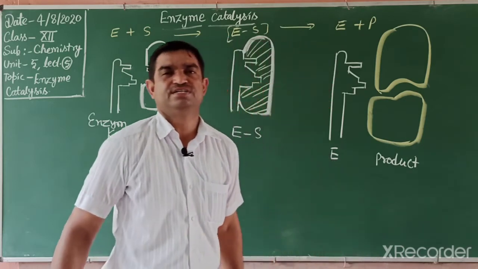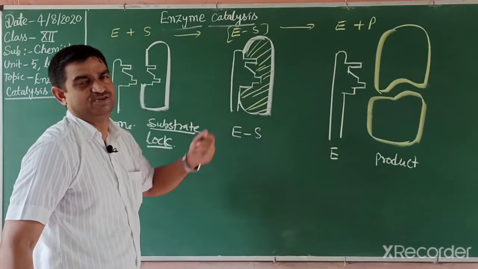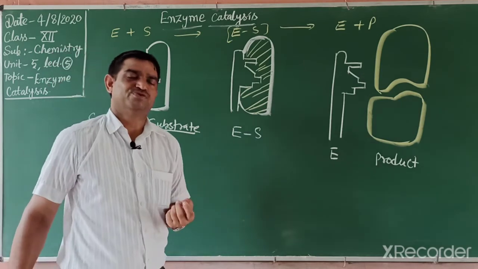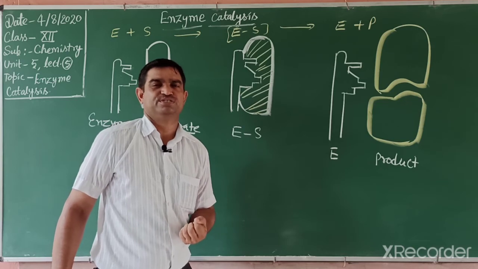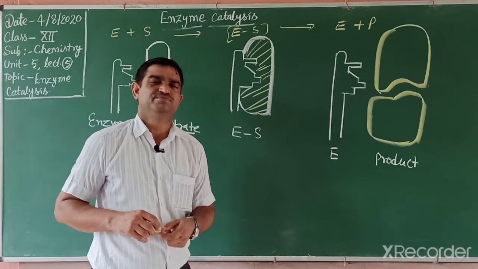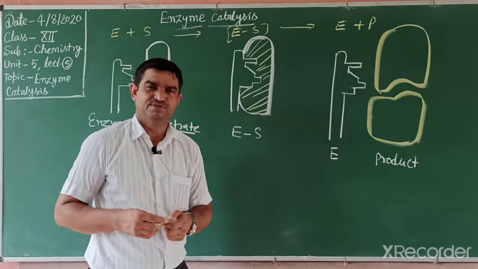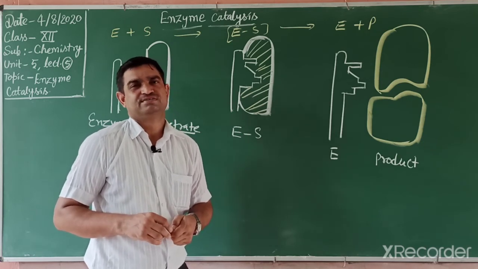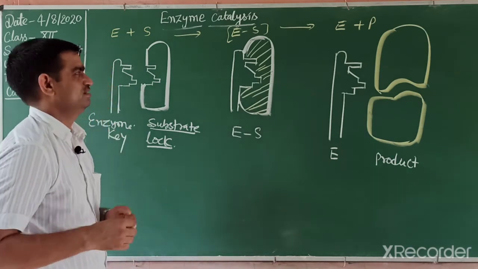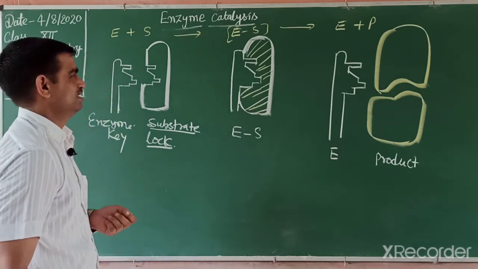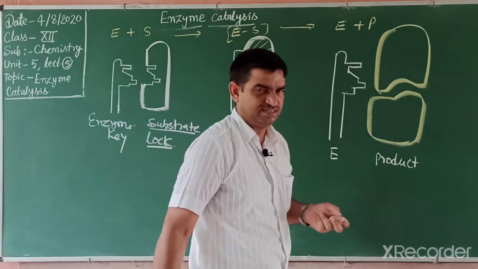Industrial catalysis is given there. Write in your notebook: the contact process, Haber process, and Ostwald process. We already discussed these three processes: formation of ammonia, formation of sulfuric acid and nitric acid, and all the reaction media are also given. We discussed them in detail in heterogeneous catalysis. So this is the theory of enzyme catalysis.